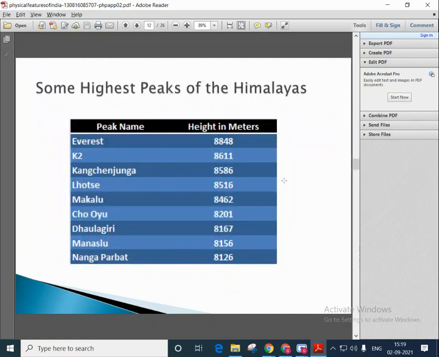These are some of the highest peaks of the Himalayas, that is Everest, K2, Kanchenjunga. These are the different peak names and height in meters.